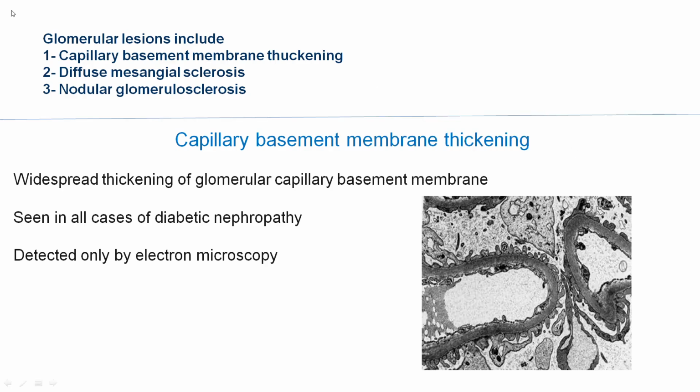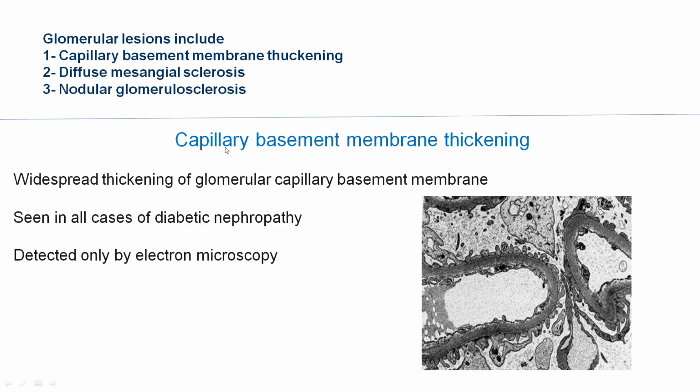Now, coming to glomerular lesions, they contain 3 lesions: capillary basement membrane thickening, diffuse mesangial sclerosis, and nodular glomerulosclerosis. These 3 are the basis of glomerular lesions seen in diabetic nephropathy.